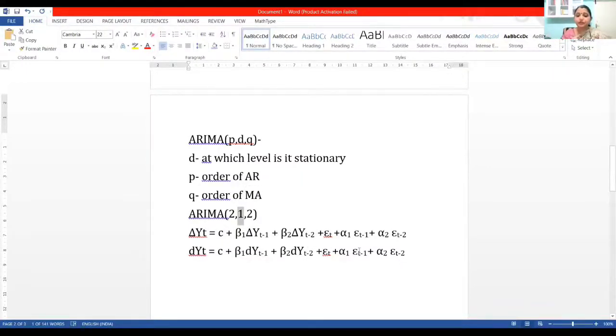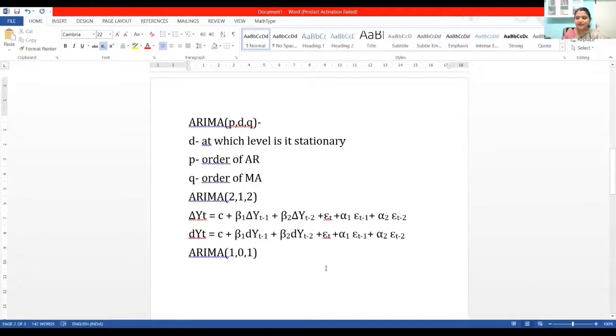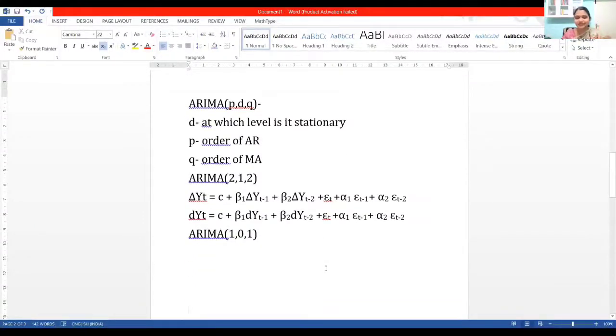Fine. So if I say ARIMA 1, 0, 1, what does it mean? What would be the meaning of ARIMA 101? Can I get some response? I know I'm going a bit theoretical. I don't have a choice. Another few minutes I need to explain, only then I can go to the practical. May I know what would be the meaning of ARIMA 101?